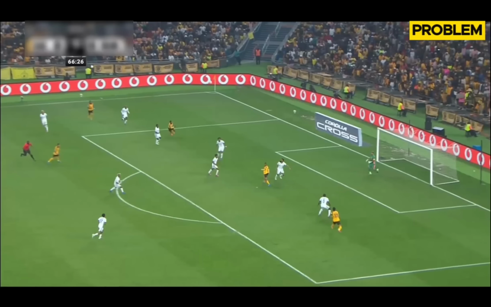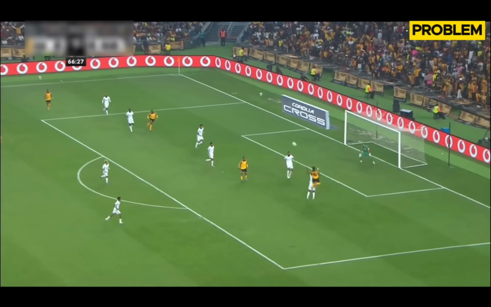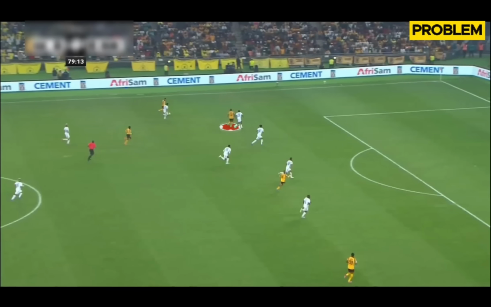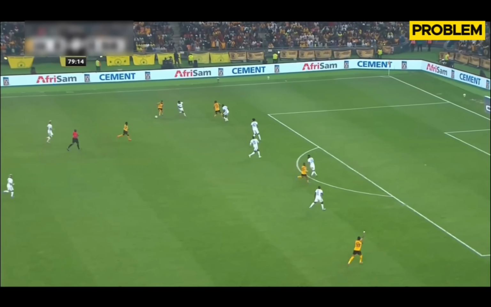Like how Chiefs scored against, was it Richards Bay? Yes. The defenders were taken in, and then Usireno was then able to strike the ball unmarked at the edge of the box. But here, there aren't enough options, and the cross is forced. Once again, you see this problem again. You have Pulemodi here making a run, right? The ball is with Sereno.